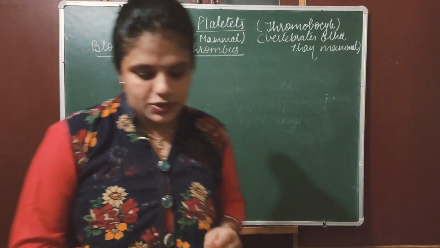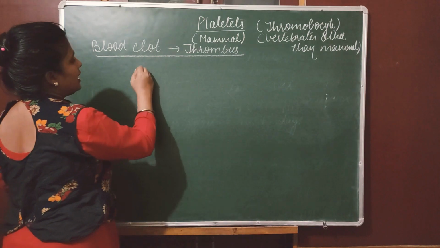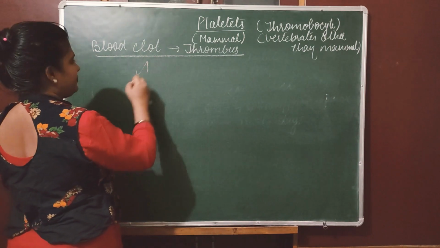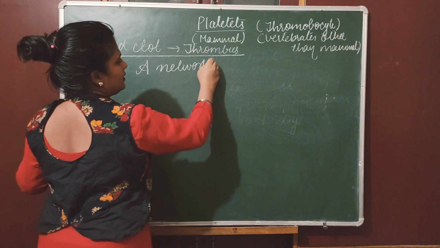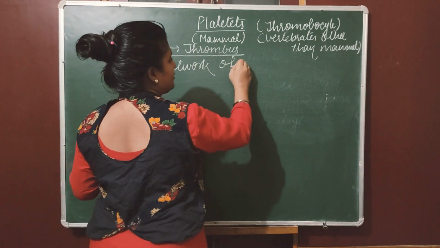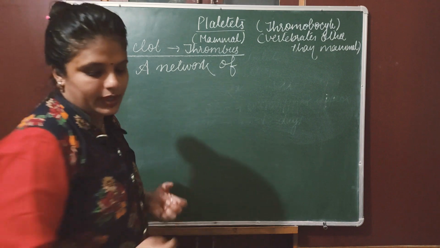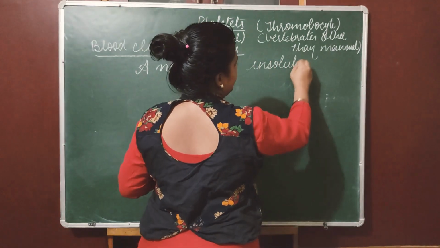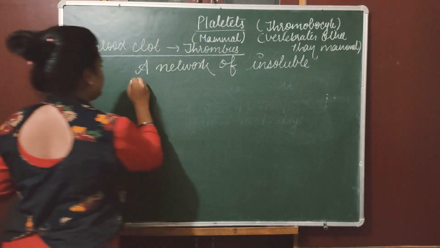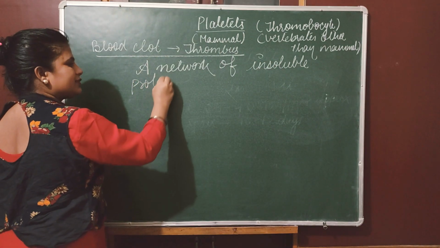Now, what is the definition of thrombus? Thrombus is a network of fibrin, a network of insoluble proteins, that is fibrin.